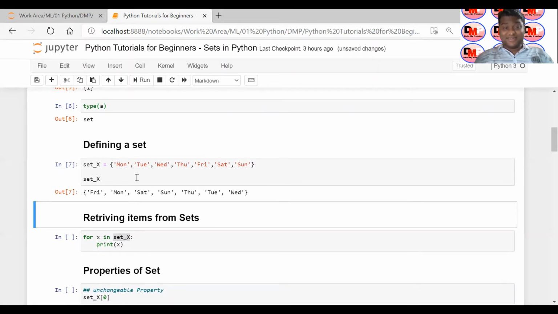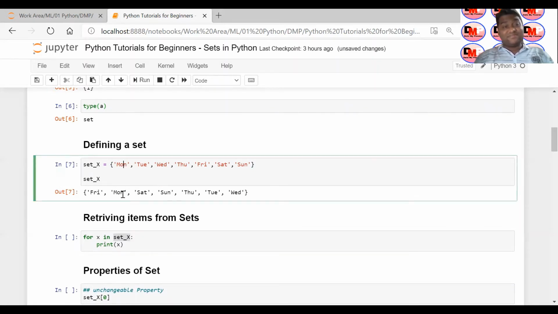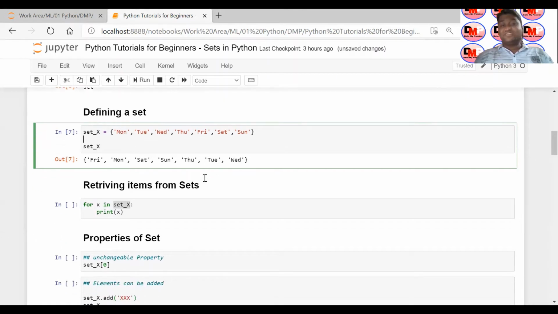You can see it's an unordered set, as I said. Monday is what I defined first, but the order is not preserved. Monday is put at the second position, I would say. If you go for indexing, it is 0, 1, but indexing is not supported in a set. So this is the second position where Monday is saved. Now Tuesday is saved here. Whatever you define, all the elements will be there in the set, but the order will not be guaranteed. This is your set.